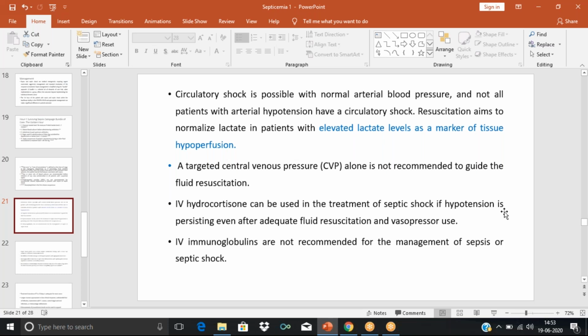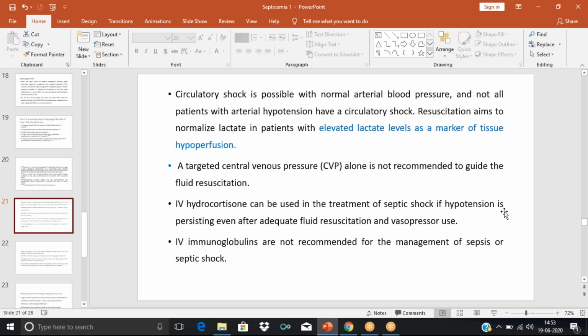Then how can we guide the fluid resuscitation, whether the fluid is adequate, how can we monitor the fluid resuscitation? We can go for central venous pressure. So central venous pressure can be measured, and if it is approaching normal, we can understand that our fluid resuscitation is working, or the fluid status of the patient is becoming normal.